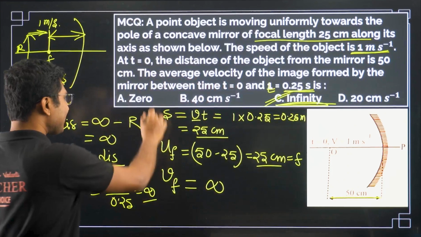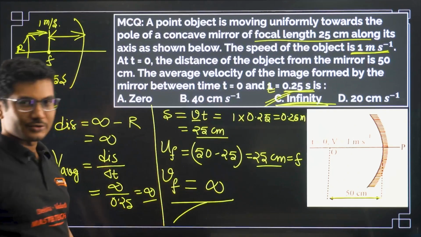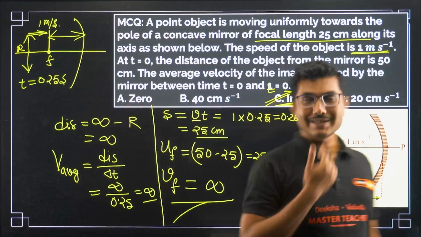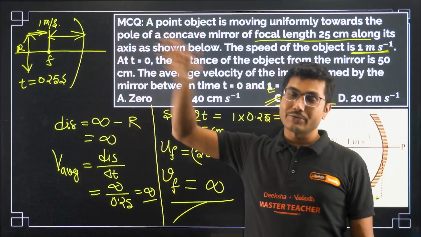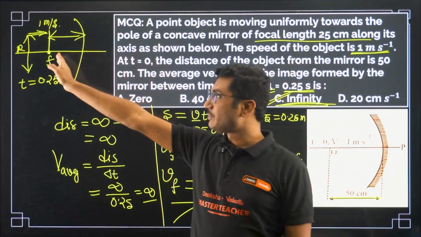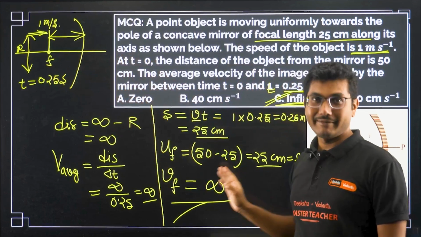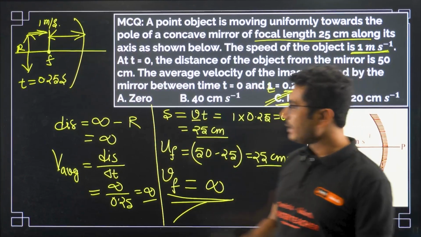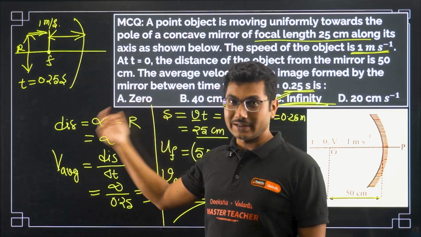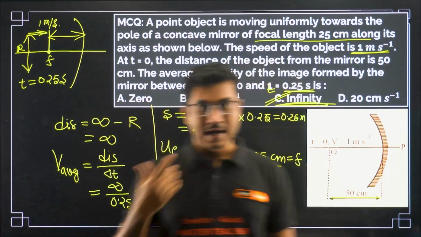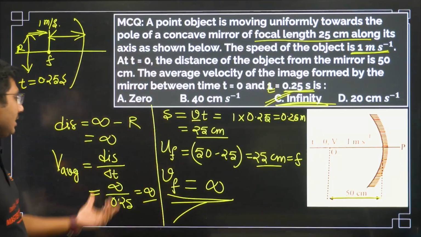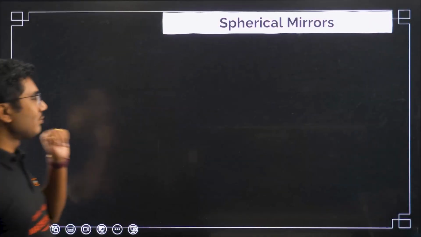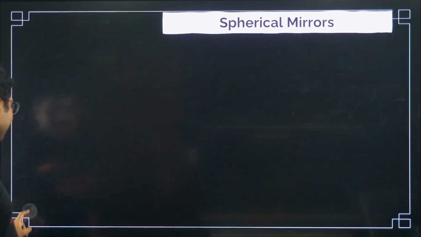Right? I could have simplified and solved the answer here also, but I just wanted to show you how this is done. In case you see another question where this point does not come out to be f, then you have to find the final position, and then displacement will be calculated by final position minus initial position, and from there you can calculate the speed. This case is easy, so you get the answer as infinity.